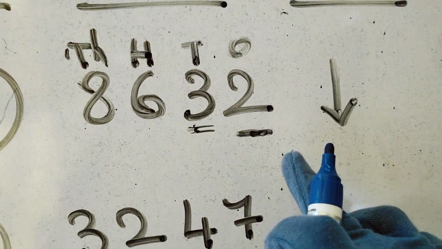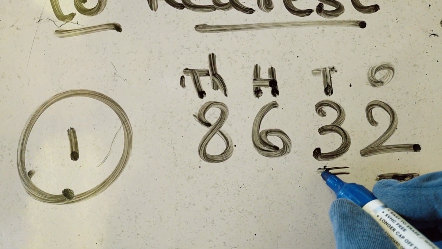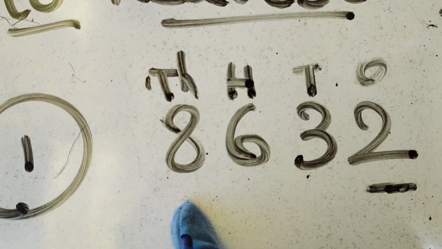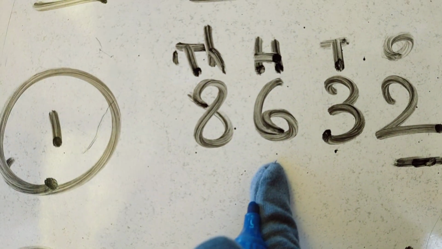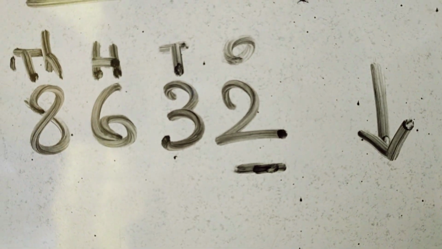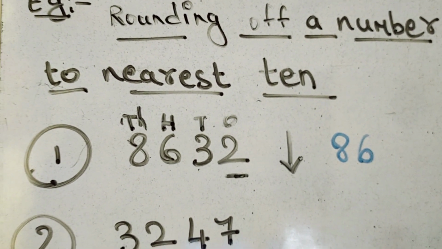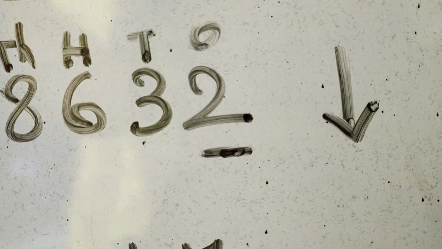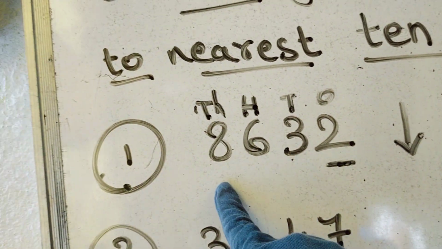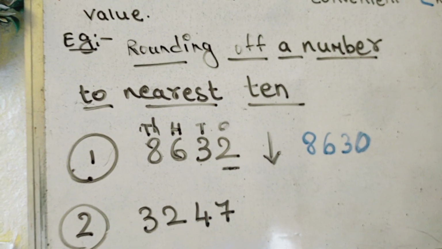Okay, let's continue. Now because 2 is less than 5, you will round down. To round down, you have to look at the thousands place number and write it as it is, the hundreds place number as it is, and this 3, what will you do? You will round down, right? So what will you do? It will become 4, or you will add 1, or what will you do? You will write the number as it is, and this 2 you will make 0. So 8,632 will become 8,630. You are understanding, because you rounded down.